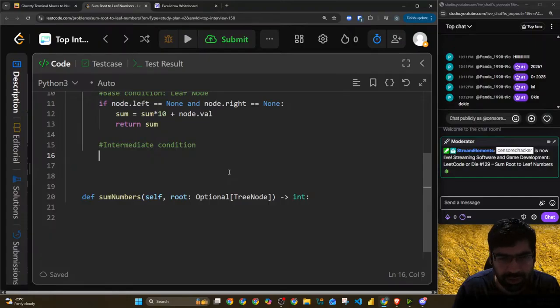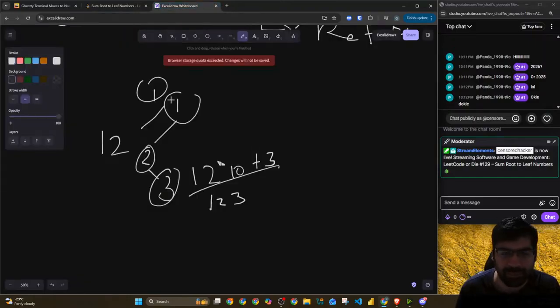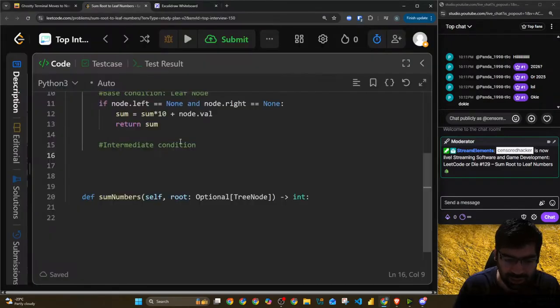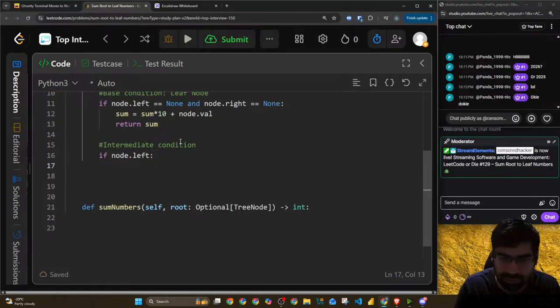What intermediate would be like if I think about my drawing: I started with 1, I added that to the sum. I'll go to the left and right. So if there is a left, I'll go to the left. So if node dot left exists, I'll just do this if it exists. If it's none, it won't go in there.